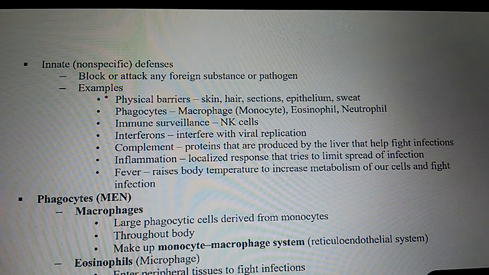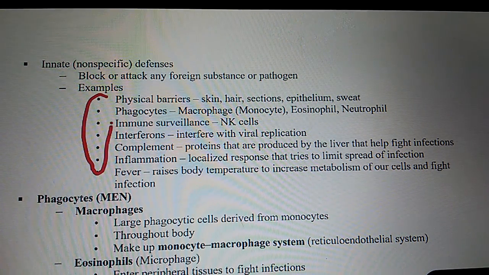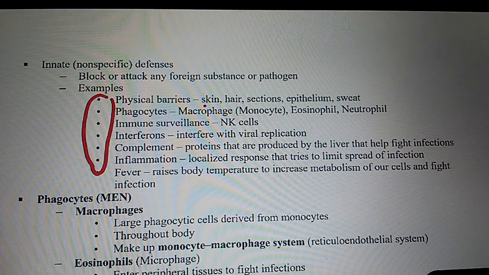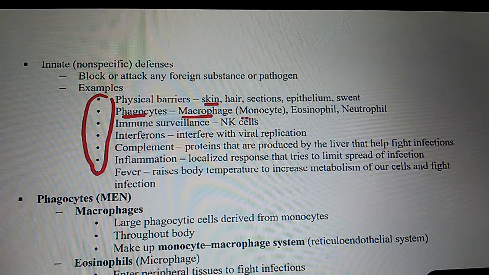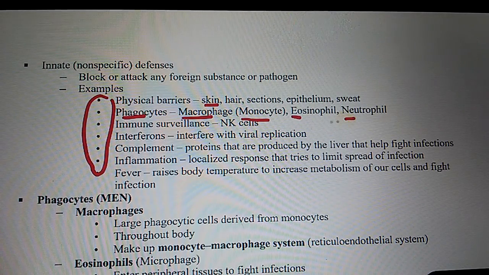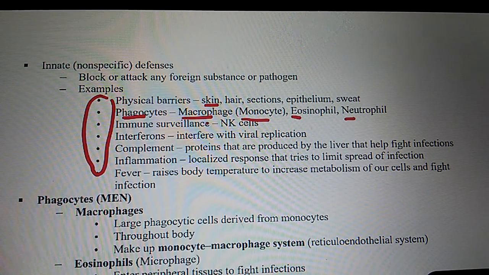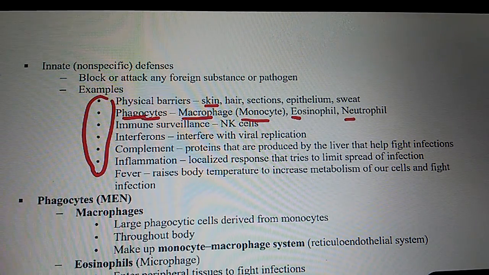Okay, so make sure you memorize this, guys. Make sure you memorize this list right here. These are all part of innate or non-specific defenses. So is the skin part of innate or adaptive? Innate. Phagocytes, such as macrophages, again, monocyte is in the blood, macrophages is when it leaves the blood. Eosinophils, neutrophils are part of what, innate or adaptive? Innate.